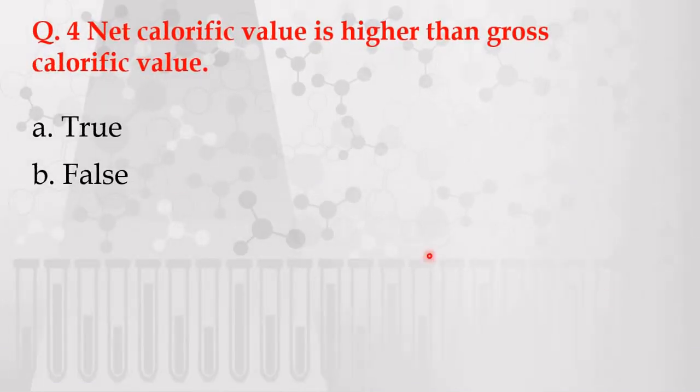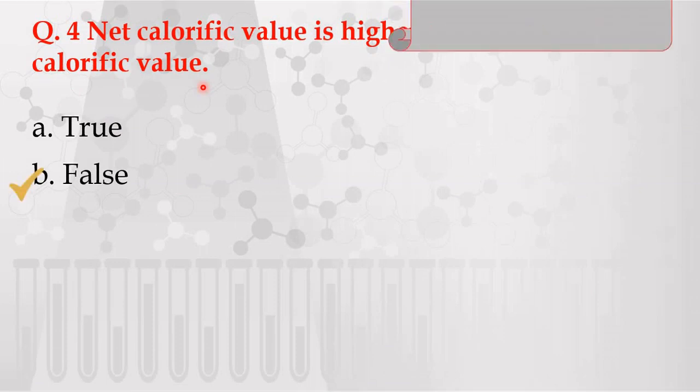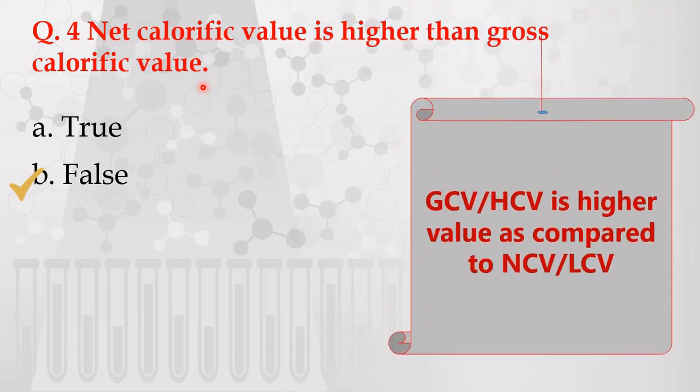Next question. Net calorific value is higher than gross calorific value. True or false? No, the statement is false because GCV, or HCV, is higher as compared to NCV, that is net calorific value.